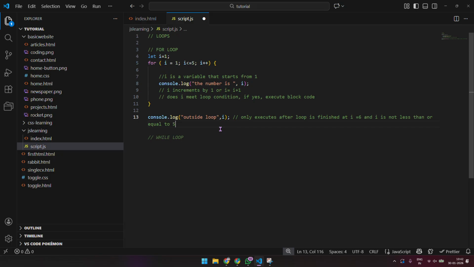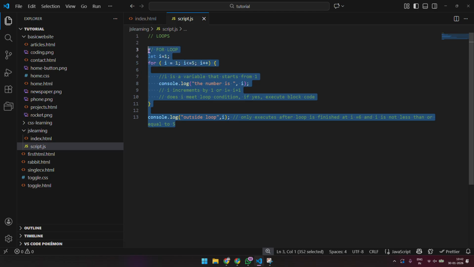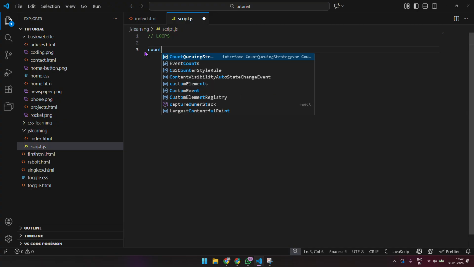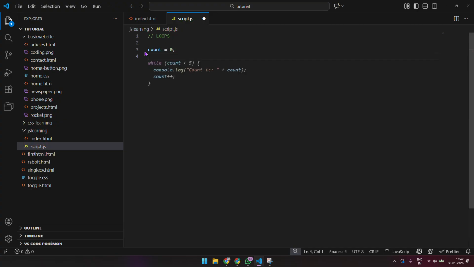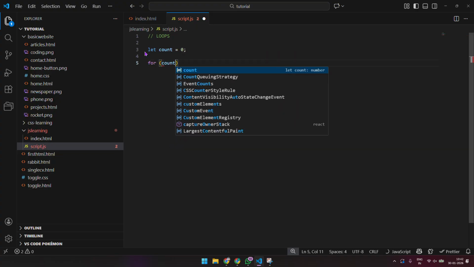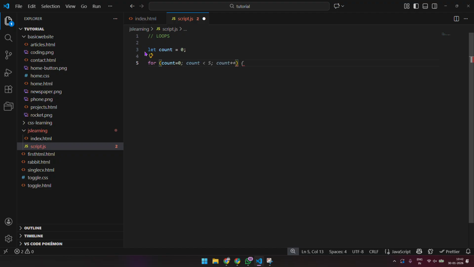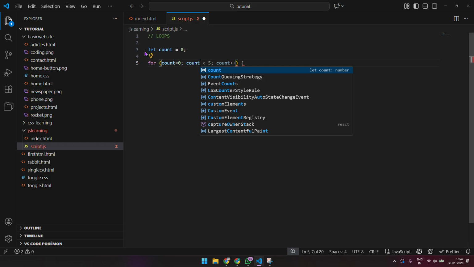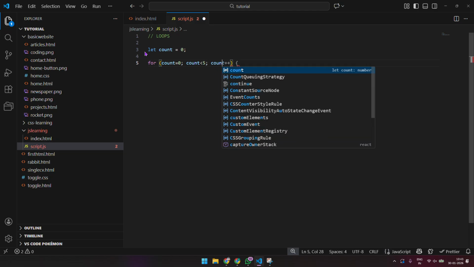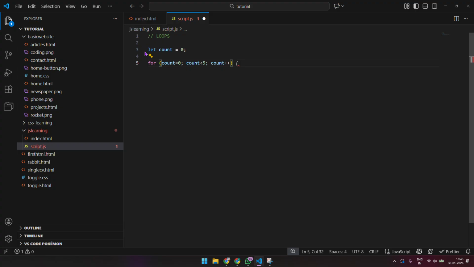So yeah, that's the idea of for loops, and you can do a lot more with it. So for instance, let's do a count equals 0. I have to declare it, so I'll say let count equals 0; for count equals 0, count less than 5, and count plus plus.